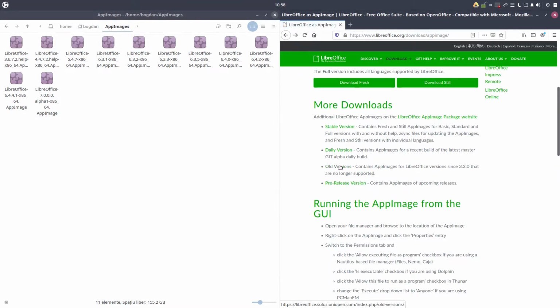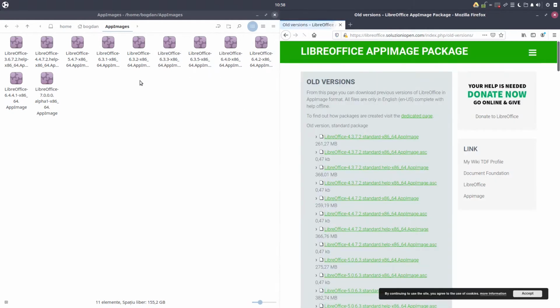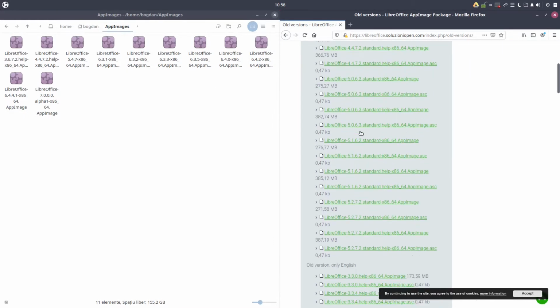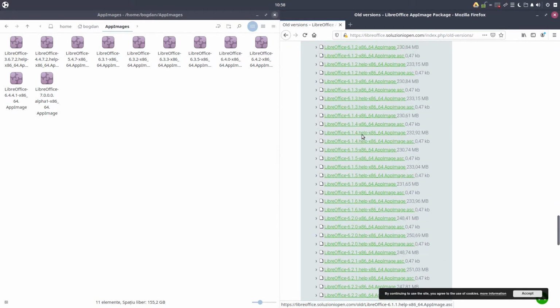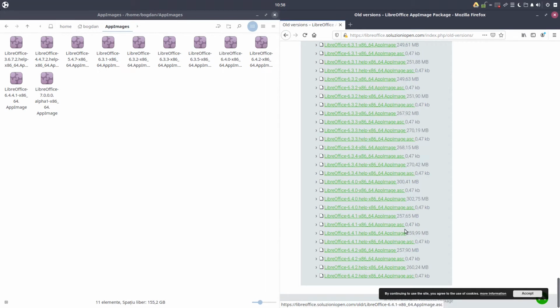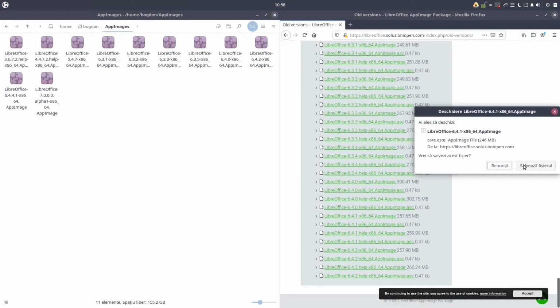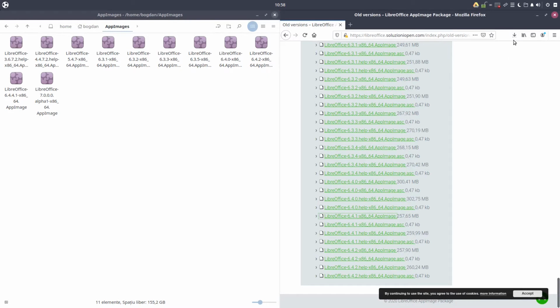Let's download an old version which I don't have. Let's see what I have here. 6.4, 6.4.2, 6.4.1. I don't have 6.4.1, so let's search for it. 6.4.1. Okay, let's search for it. 6.4.1 AppImage. Let's download this. Okay, it's downloading, in 20 seconds.